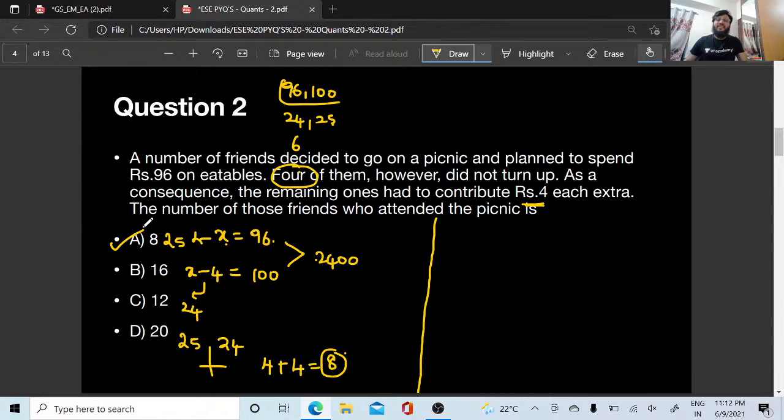So how many people were there before? 8 plus 4, 12. How many people were there before? 12. So here is your second method also, you can see in the options, right?